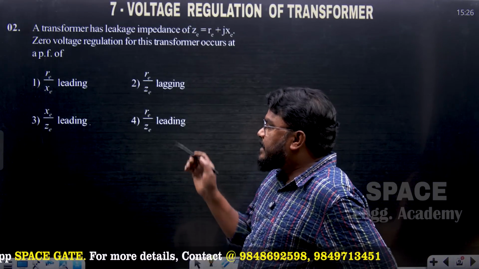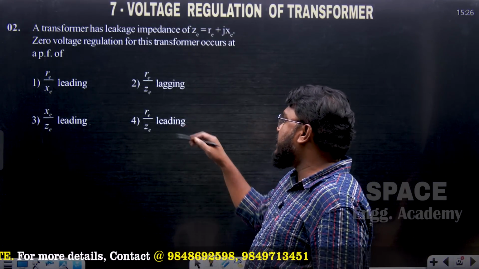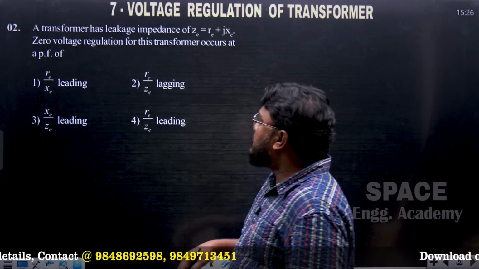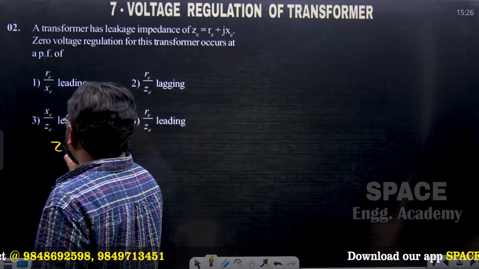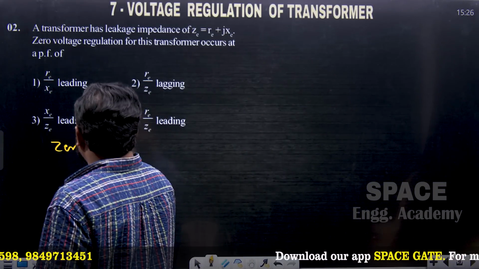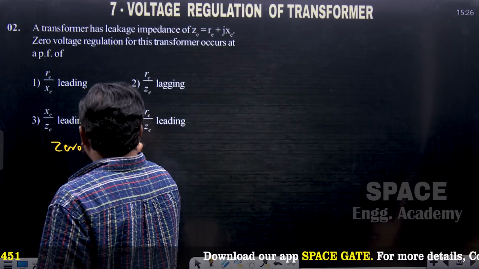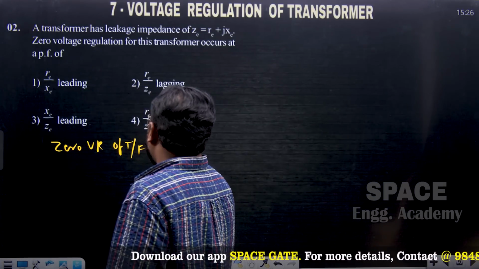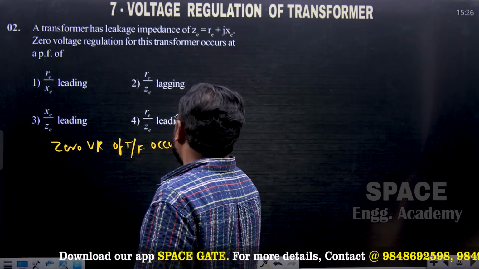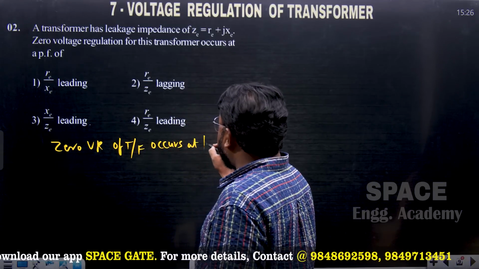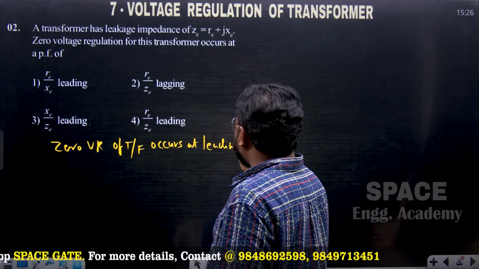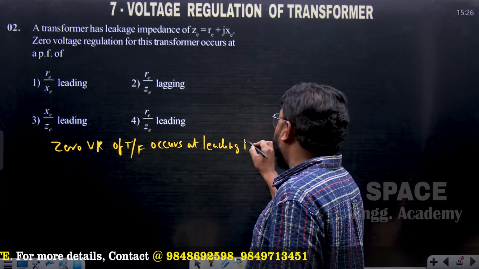So zero voltage regulation of a transformer occurs at leading power factors. These are generalized conditions.